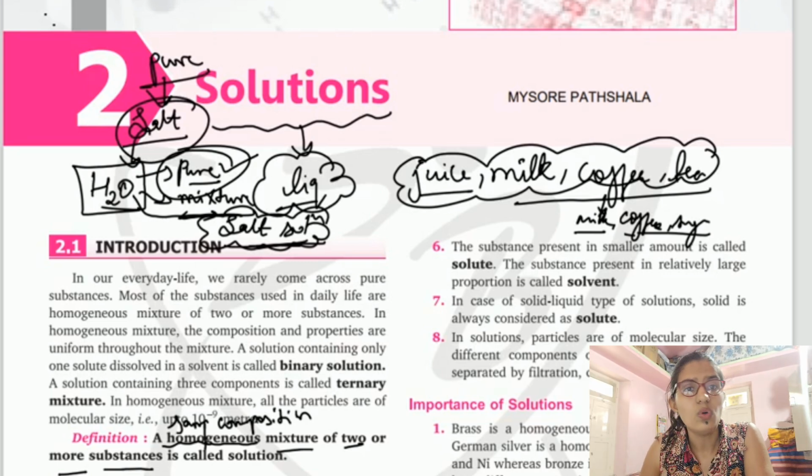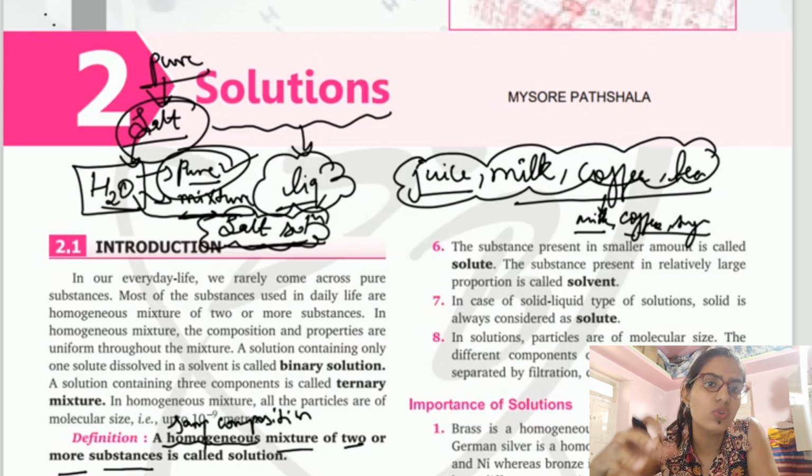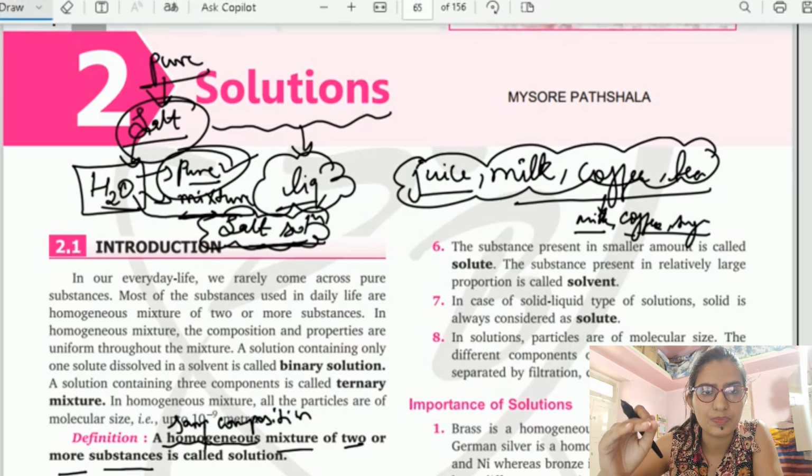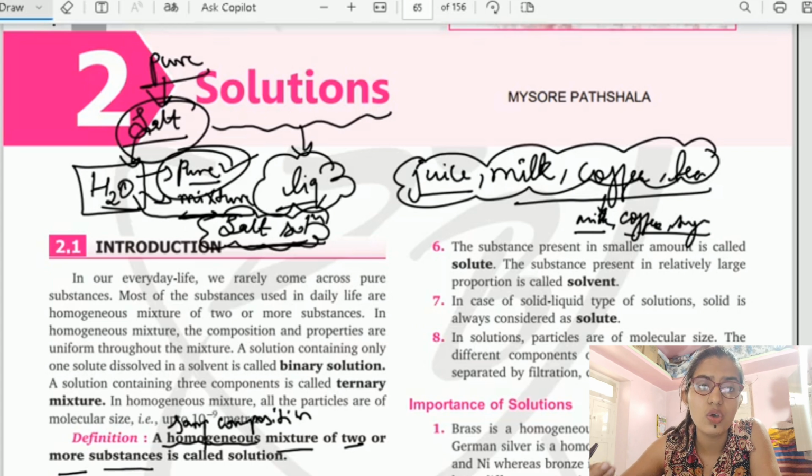When two or more substances are mixed, we get a mixture. And after mixing, if we are getting a homogeneous mixture after adding components or substances, then that particular mixture is known as solution. So as I told, what does homogeneous mean? It is a uniform or same complete composition.